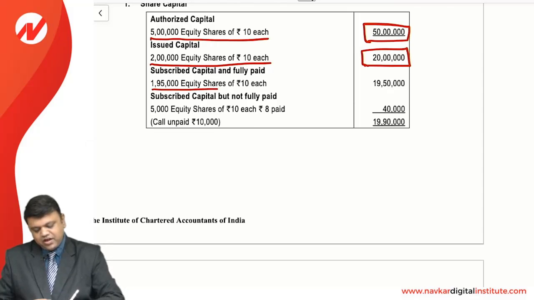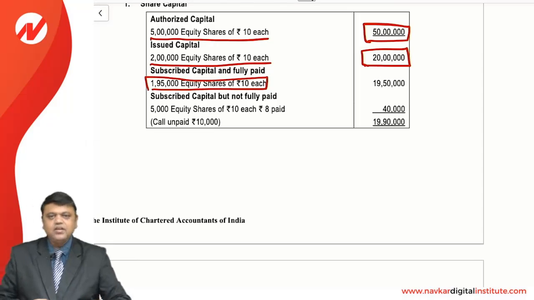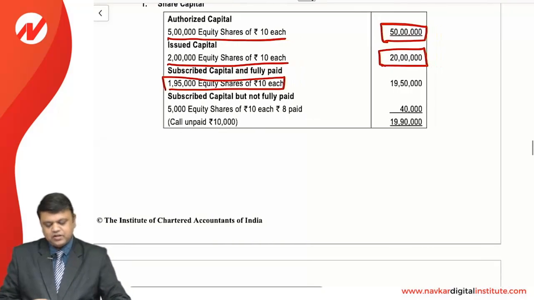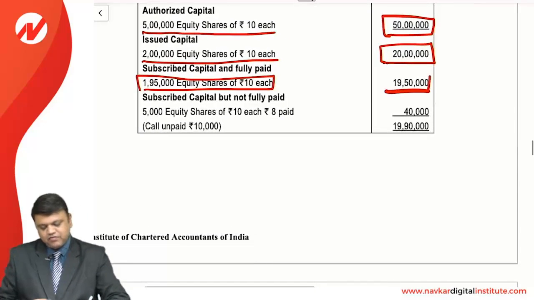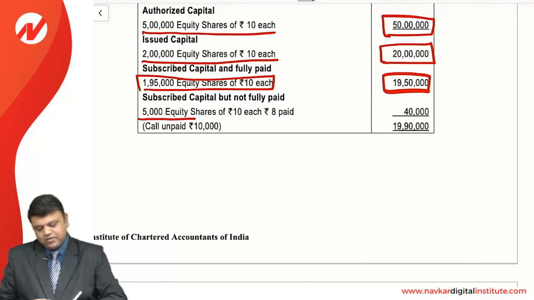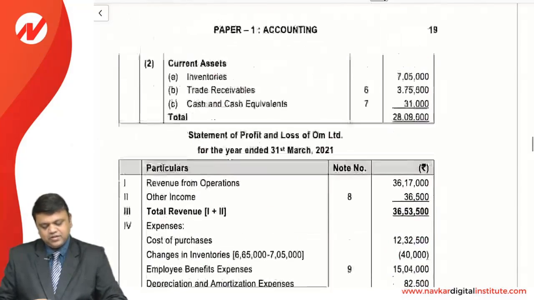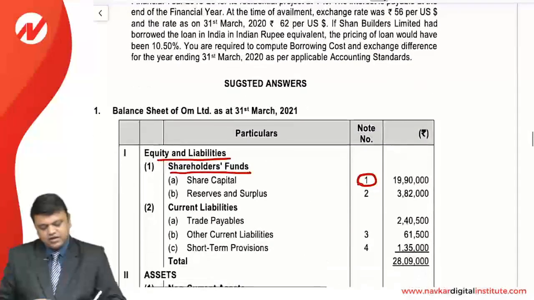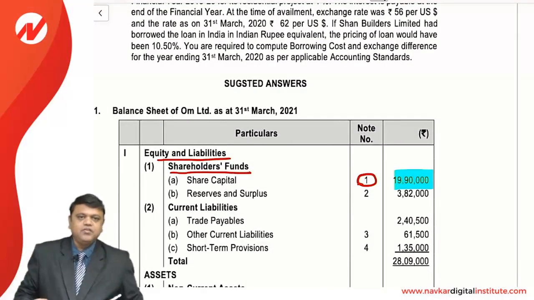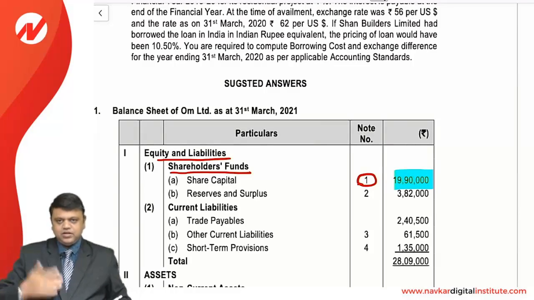And 1,95,000 shares have been subscribed, as on 5,000 shares we could not manage to get the call money, so it is 19,50,000 subscribed and fully paid up. And subscribed but not fully paid up, that is 5,000 shares of 10 each, 8 paid up, and that comes to 40,000. So 10,000 call is still unpaid on the same. So our paid up capital is 19,90,000, which is shown over here. So it is very simple, you have to give all the details: authorized, issued, subscribed and paid up.